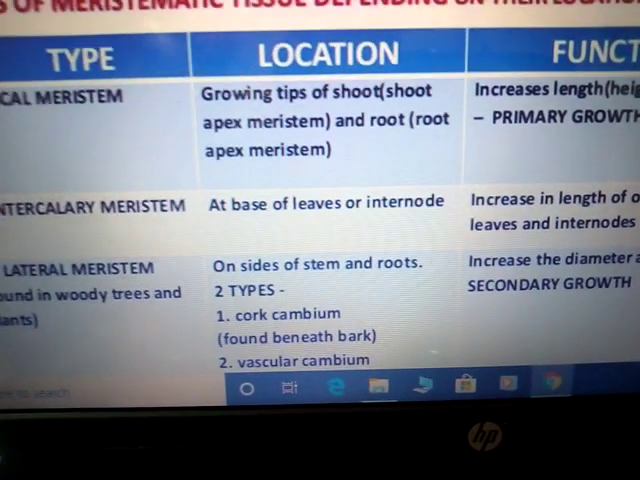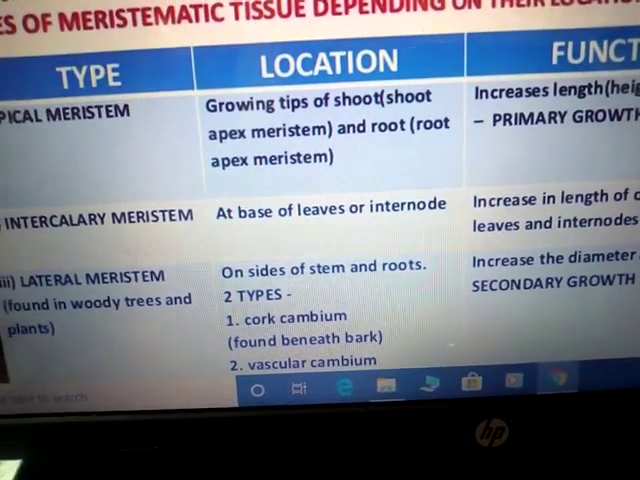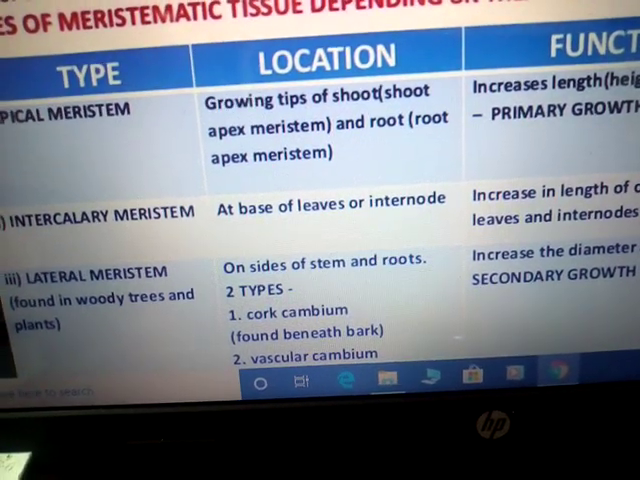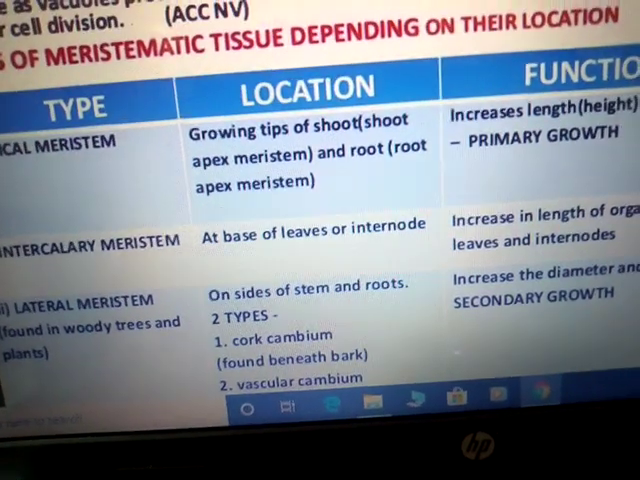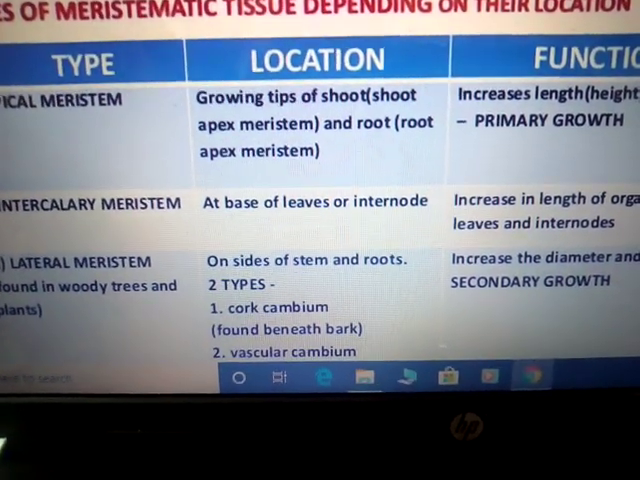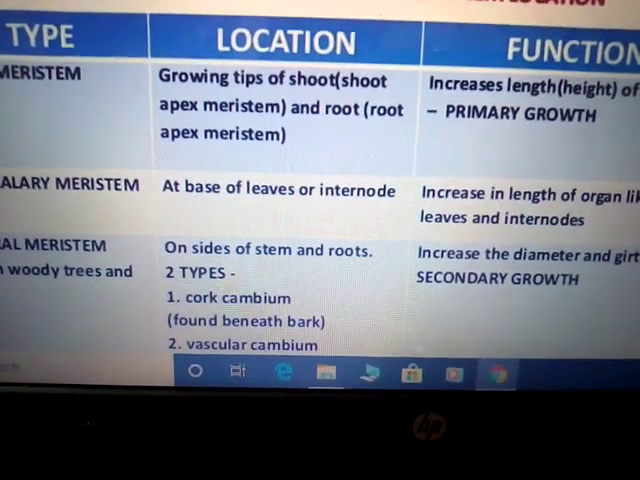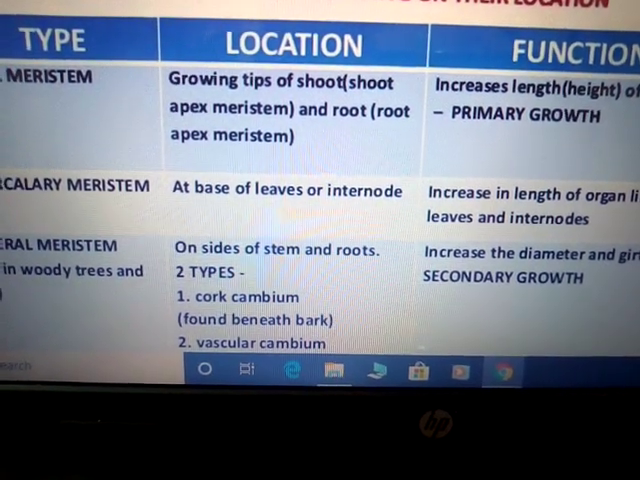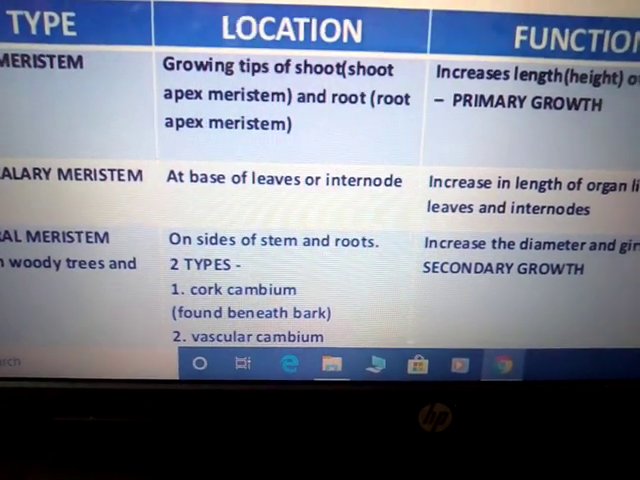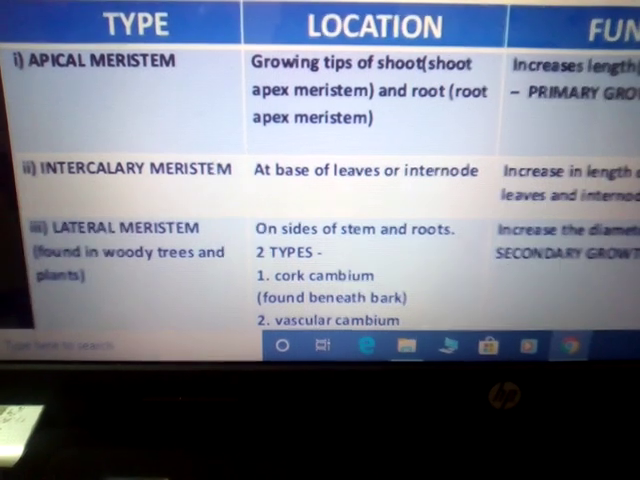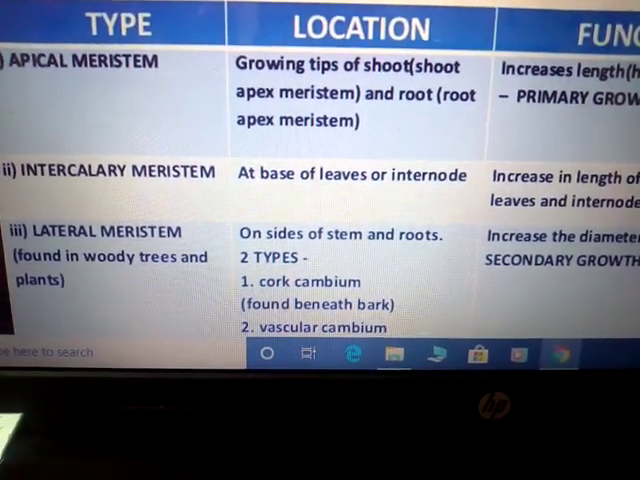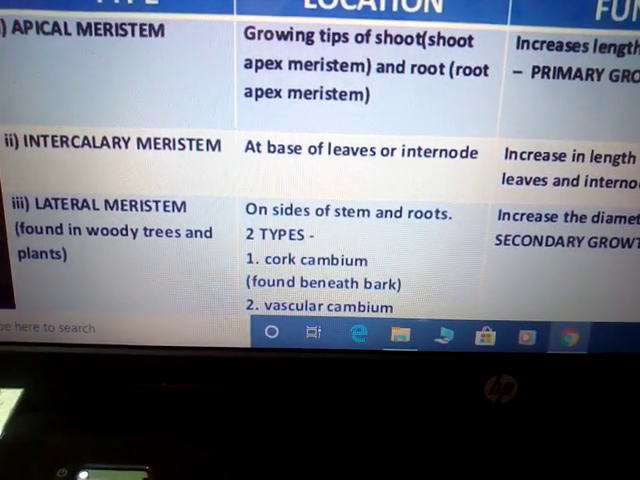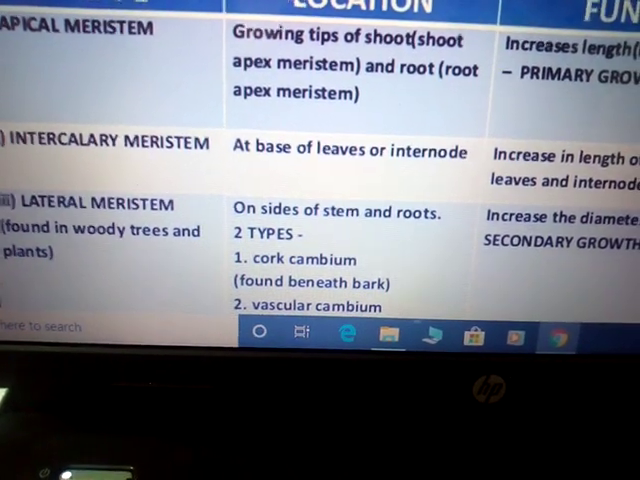The point between two nodes is known as internode. So node is a place from where branches come out. Node is a place where the leaves come out from the stem. So that place is known as node, and the area between two nodes is known as internode. So here the intercalary meristematic tissue is present in the internode or at the base of the leaves, and lateral meristematic tissue is present on the sides of the leaves.